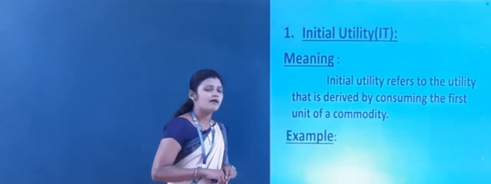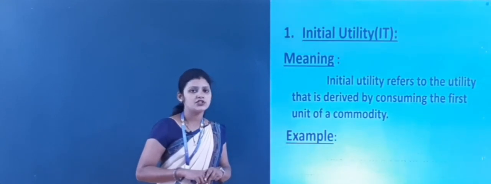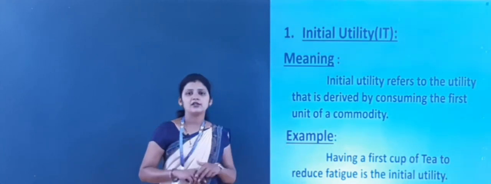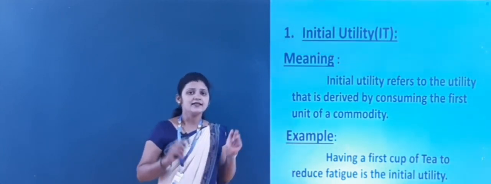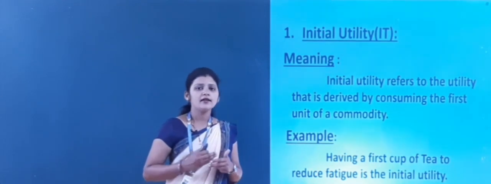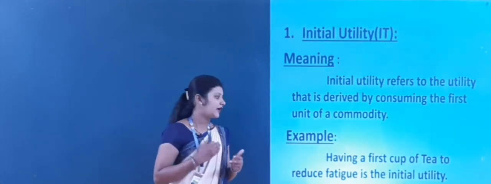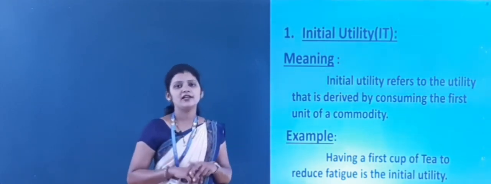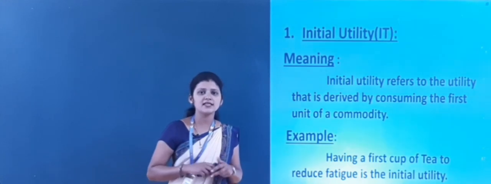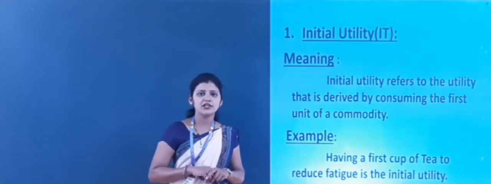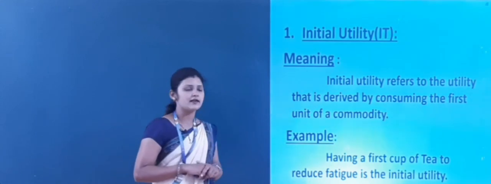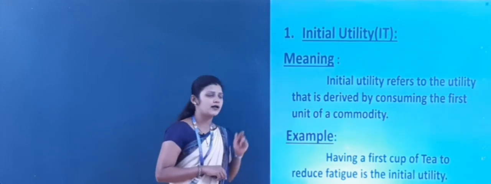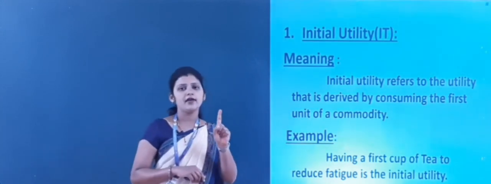Now I will give you an example for initial utility. Having a cup of tea to reduce fatigue is the initial utility, right? See here, if you are very tired and you want to have a cup of tea to reduce your fatigue, then this is the initial utility. Understood now what is initial utility? Initial utility refers to the utility or the satisfaction that is derived by consuming the first unit of a commodity.